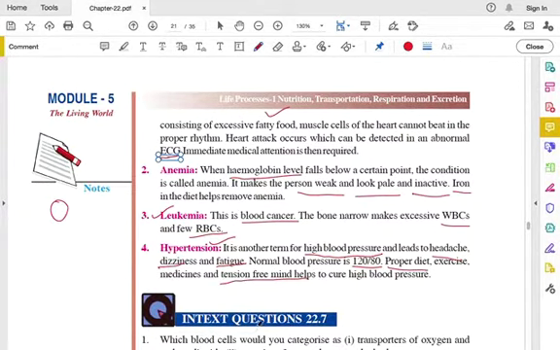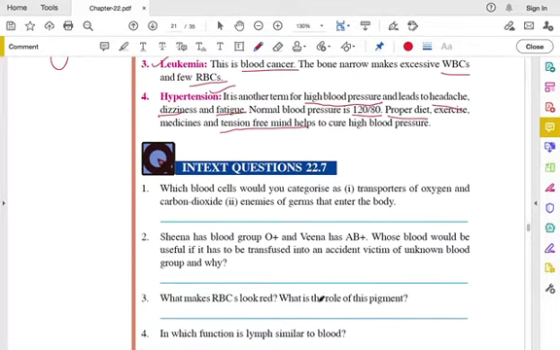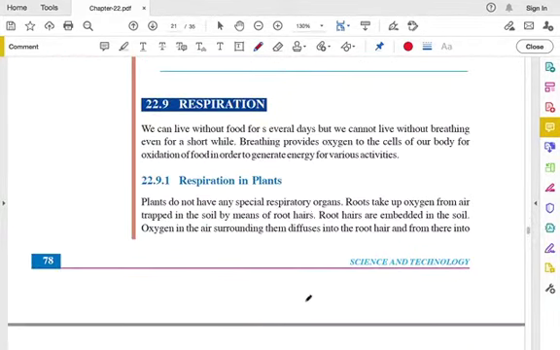okay. We should not stress out, especially as Muslims. We should have a tension free mind, okay, to cure from high blood pressure, or to protect ourselves from high blood pressure. And the next one is respiration.